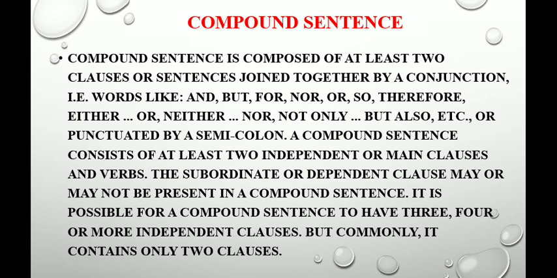It should have at least two independent clauses or main clauses with verbs. The subordinate clause, or dependent clause, may or may not be present. It is possible for a compound sentence to have three or four or more independent clauses, but commonly we see that it contains only two clauses.